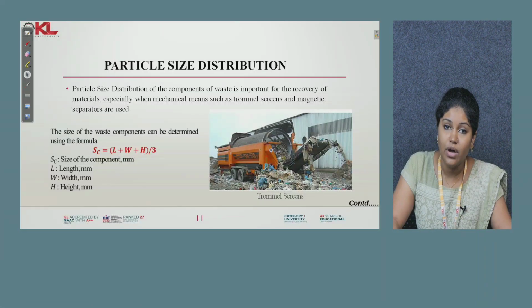So how will we separate the waste? We can do the screening process and separate the waste, or else we can use magnetic separators also. There is a formula to find the size of the waste component. SC is equal to (L plus W plus H) divided by 3. SC means the size of the component, and L, W, H denote the length, width and height of the waste in millimeters.